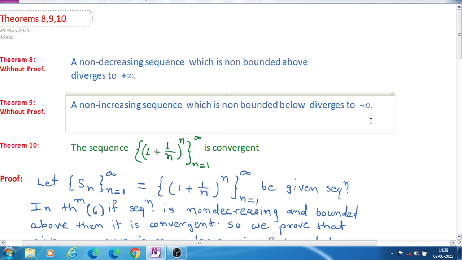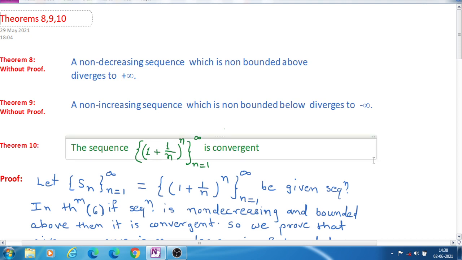So the sequence is going on decreasing and it has no lower bound, therefore that sequence will be divergent, but it will diverge to minus infinity. So these are two statements.